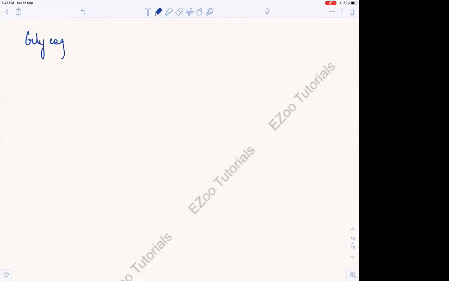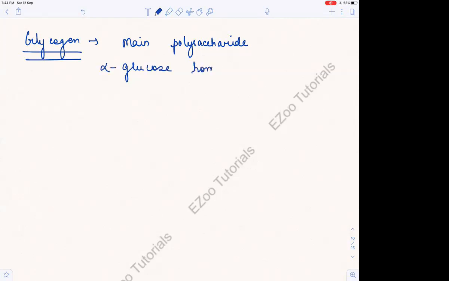Glycogen. So the main polysaccharide in the human body is glycogen. Glycogen is made up of glucose monomers. Obviously, it is made up of alpha glucose, a homopolysaccharide. Okay, easy. Alpha glucose. And which bonds are present in it? Alpha 1 to 4 glycosidic bonds are present. Okay, that's done.